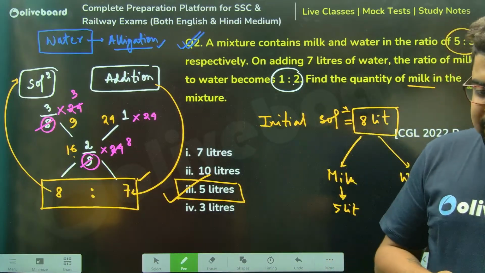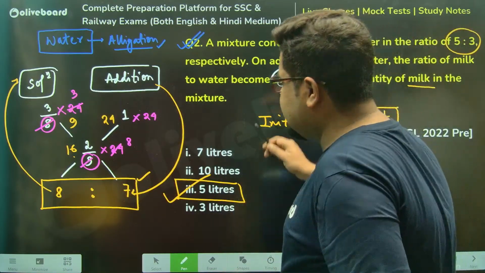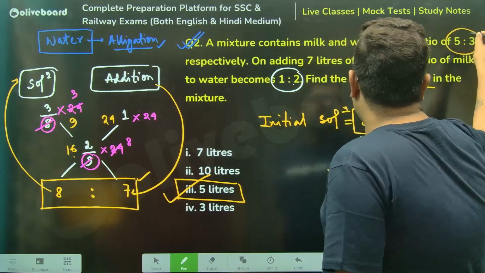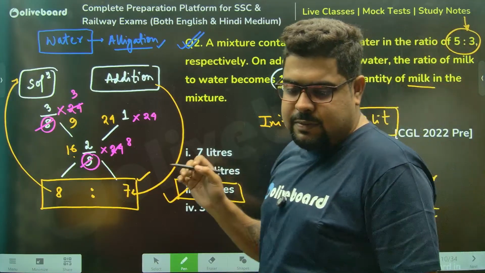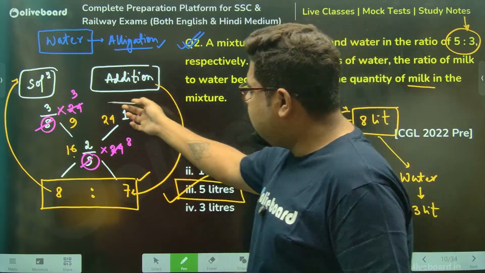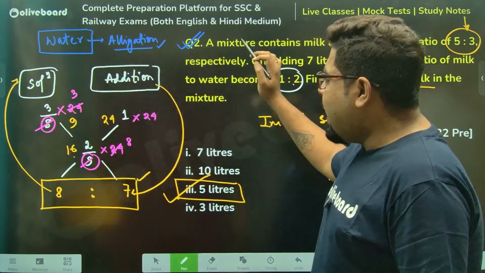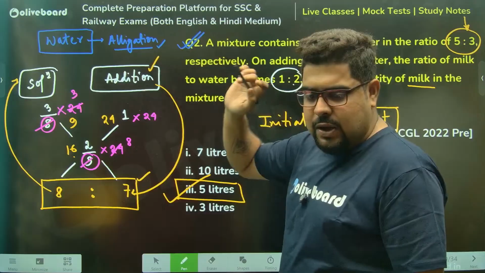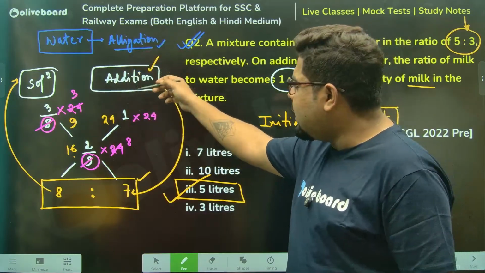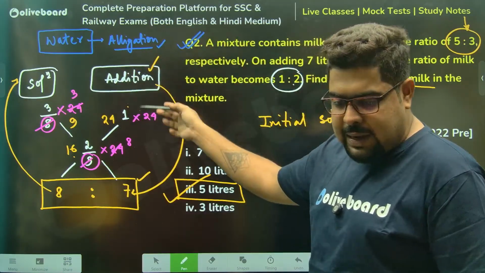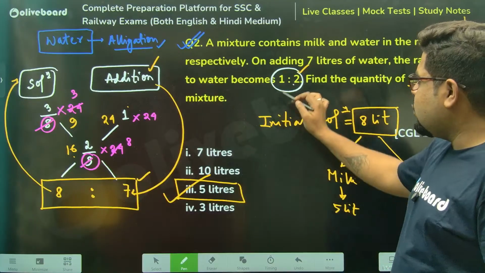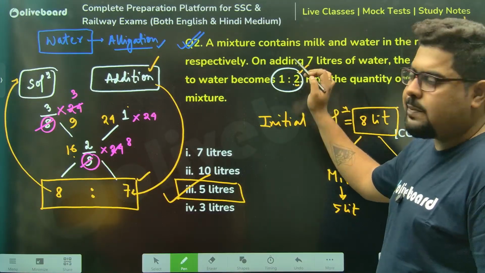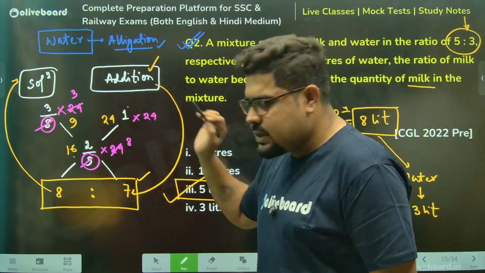Pavan, definitely, brother. Three parts was water out of 5 plus 3, 8 parts. Now I'm only adding water, meaning 1 part of water, 100%. As a result the ratio is 1 is to 2, so 2 parts out of 1 plus 2, 3 parts, 2 by 3.